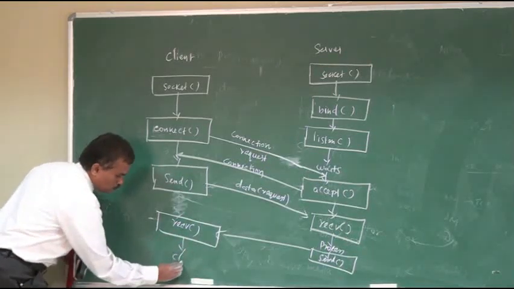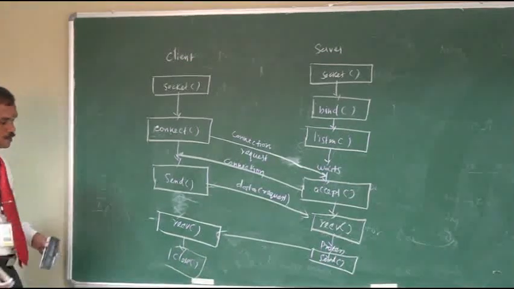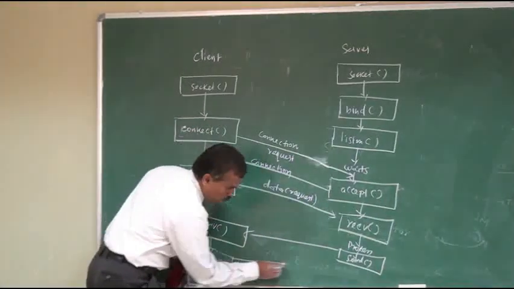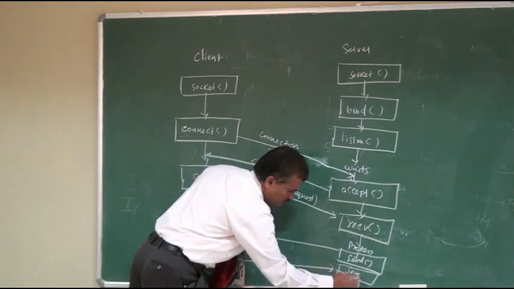After that, the client can close the connection by calling either the close function or the shutdown function.